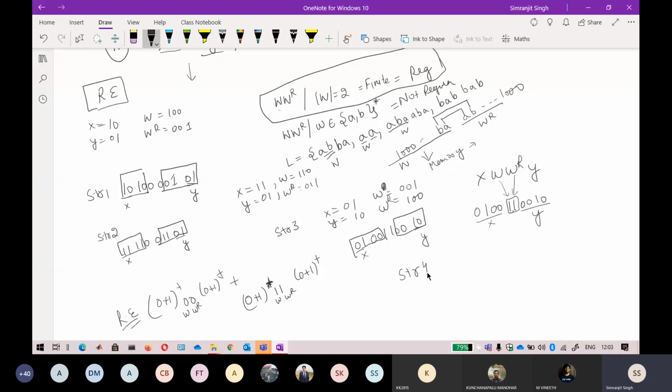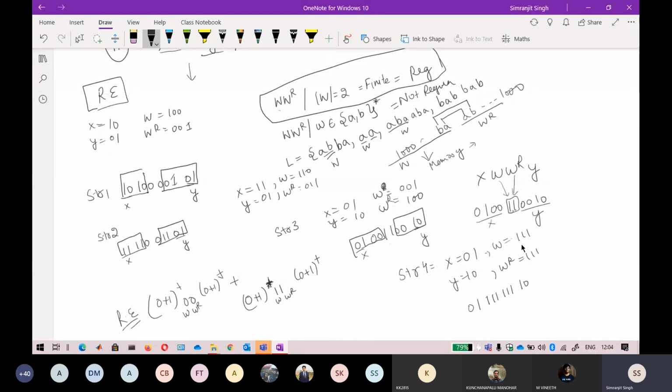Suppose this is your string 4 and you think X is 0 1 and suppose Y is 1 0. Now I have to write W and WR here. Most of you will think that if I say 1 1 1 is my W, then the WR will become 1 1 1. So if I write this string, it is 0 1, W is 1 1 1, WR is 1 1 1, and Y is 1 0. Okay, so this is the string.